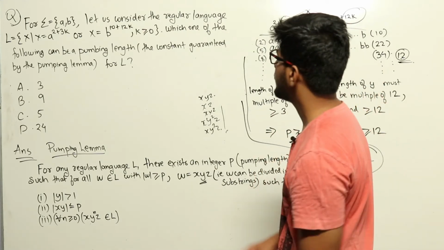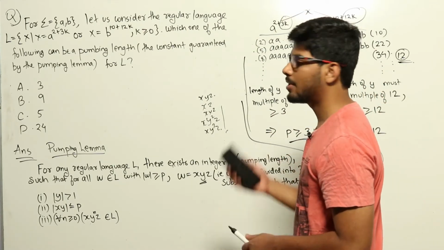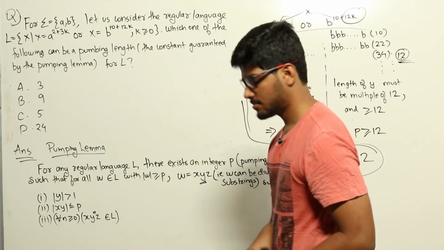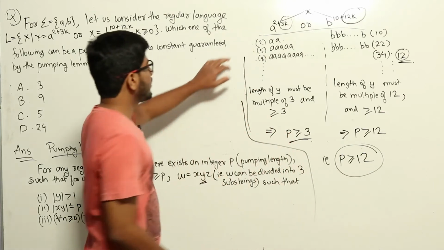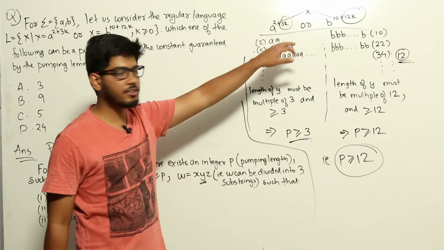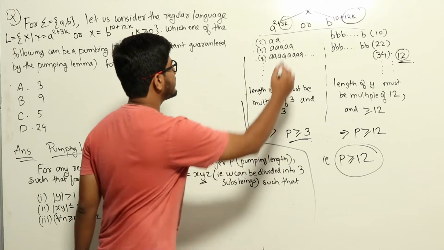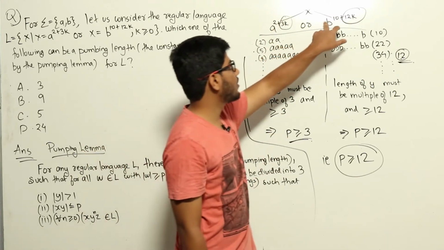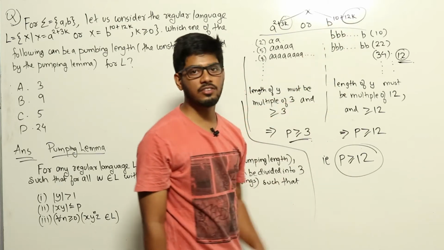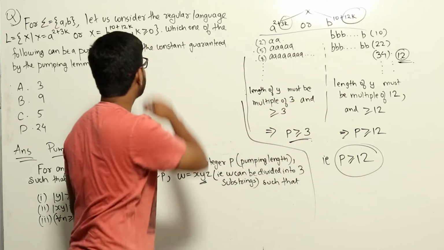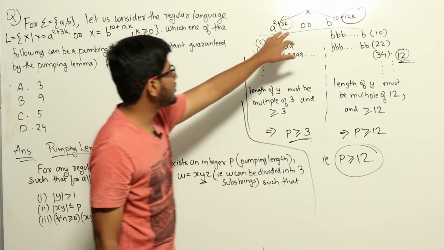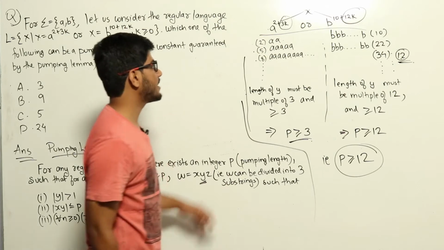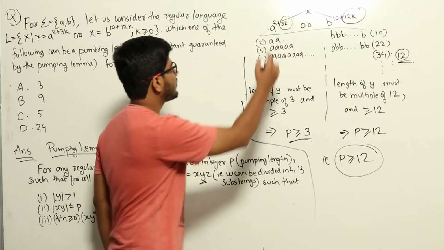Now let us take a look at our language here and see what the pumping length should be. Our language is the set of all strings x such that x is either of the form a^(2+3k) or of the form b^(10+12k), which we got from the question itself. What this first form generates is strings of a's.